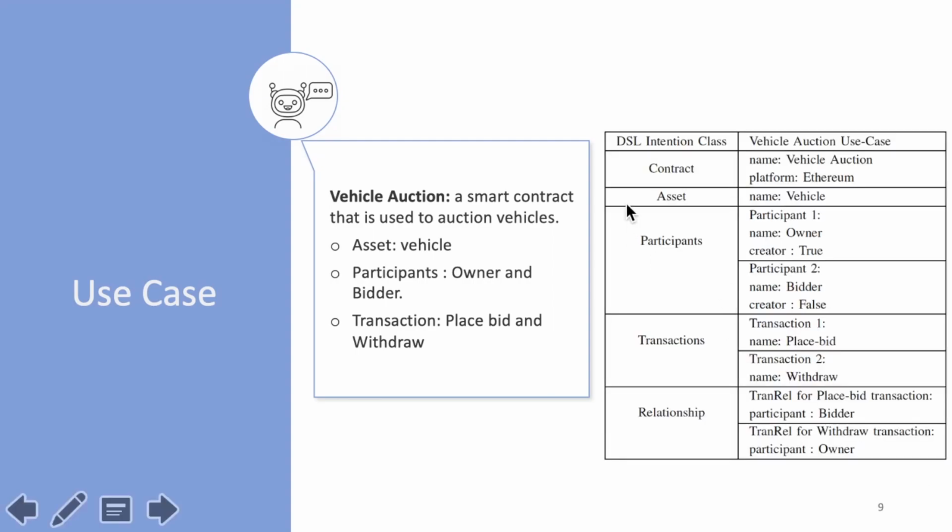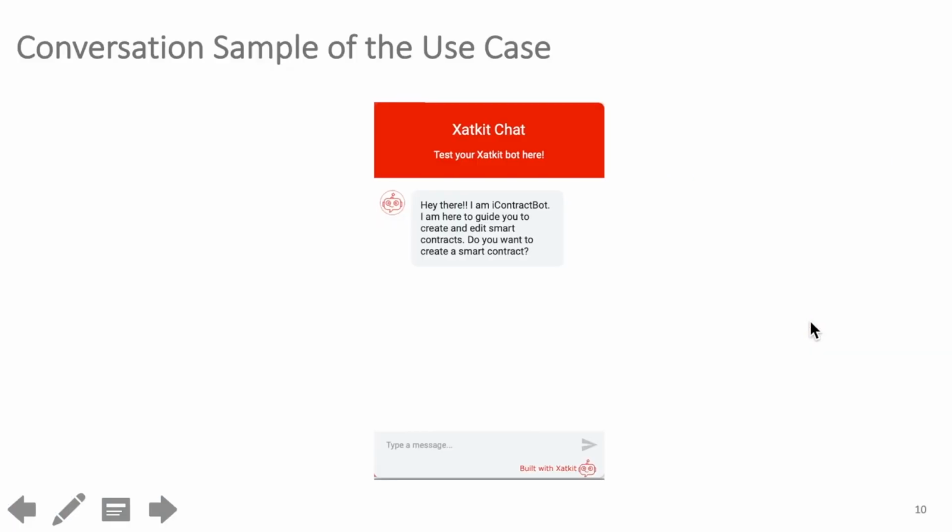This is the DSL instance model generated for this use case. As you can see here, we have the main classes of iContractML, and we have mapped them to the user intent to create the auction vehicle use case. This is a video that shows the conversation used to create the vehicle auction use case.